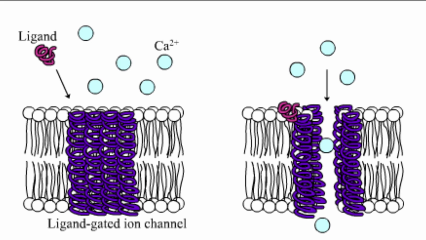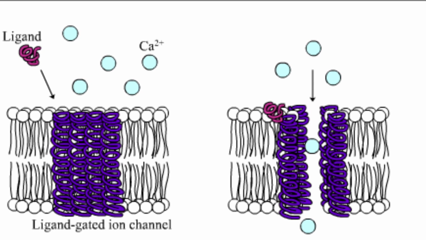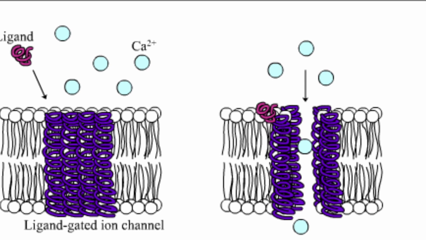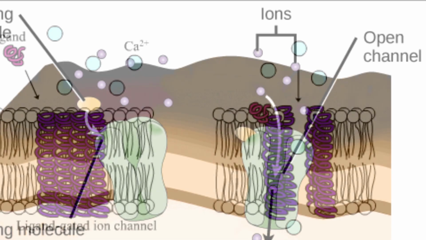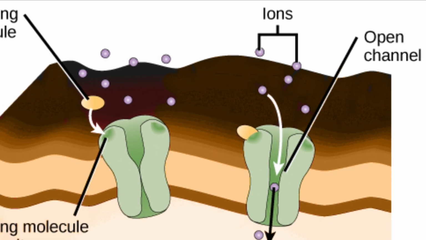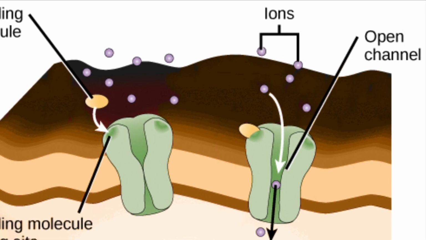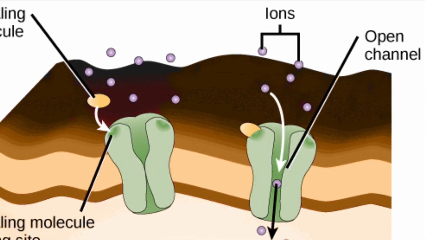The integral protein's conformation is altered, which causes the permeability of the membrane to change, since this binding happens with other channels in the membrane. The extracellular ligand signal is converted to the intracellular electrical signal, changing the electrical properties of the cell. Now ions can move in or out of the cell freely through the open channel.